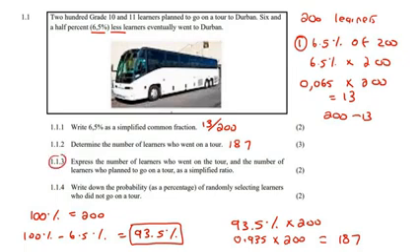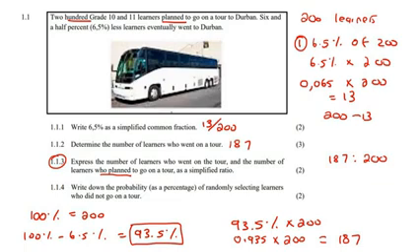This question says, express the number of learners who went and the number of learners who planned as, and you've got to read this one carefully, a simplified ratio. So it's not saying the 13 and the 187. That's what my mind jumped to automatically. But they said, express the number of learners who went on the tour, so that's 187, and the number of learners who planned, that's 200. There we go.